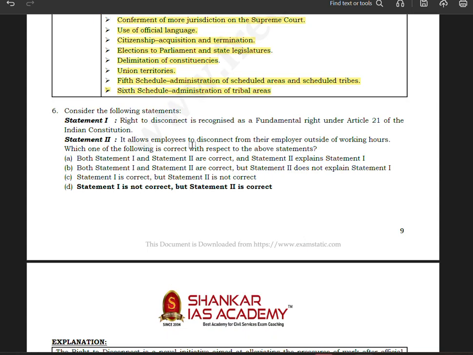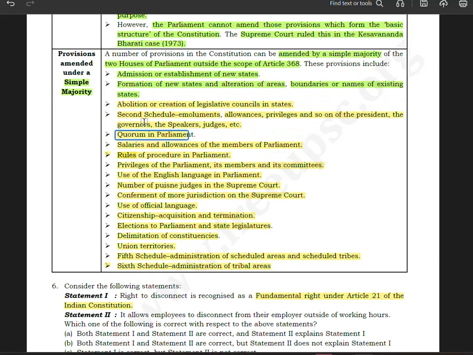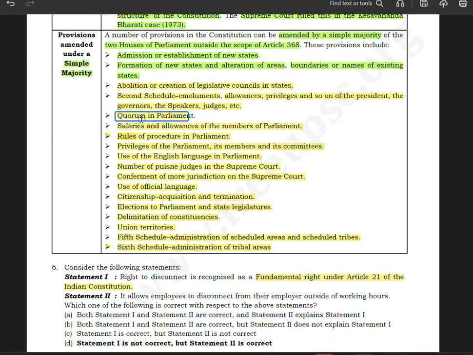Now, question number six. Consider the following statement: right to disconnect is recognized as fundamental right under Article 21 of the Constitution of India. So I remember this question is taken from one of the very fine articles written by Dr. Sasi Tharu sir, which was basically right to disconnect in the Hindu.